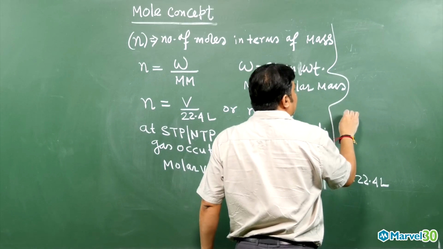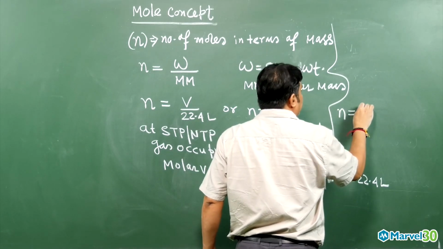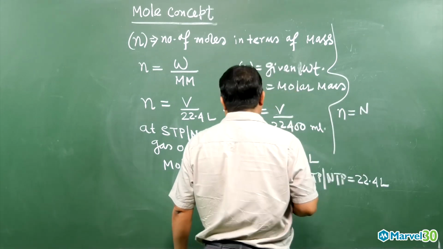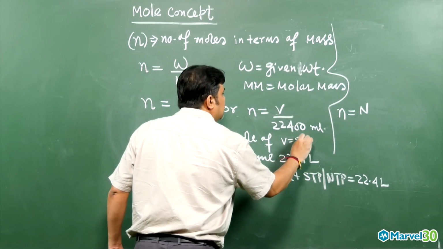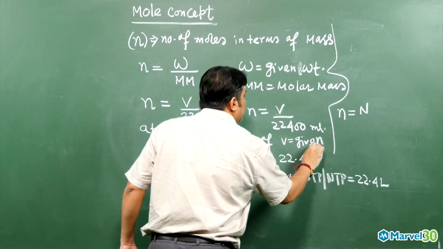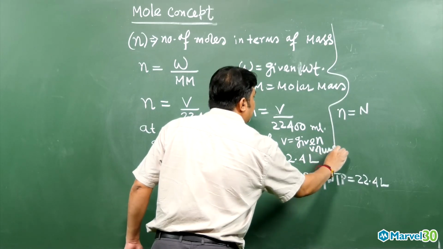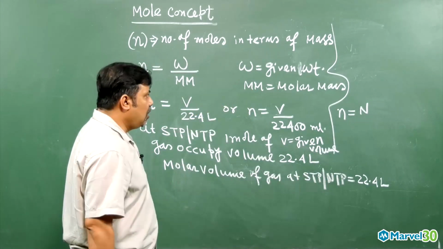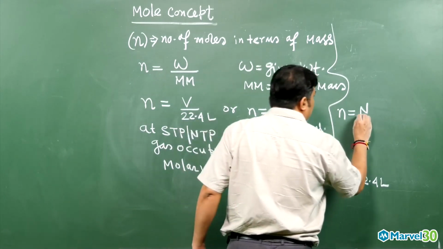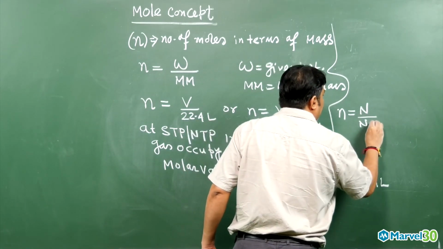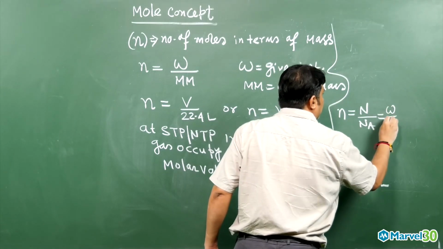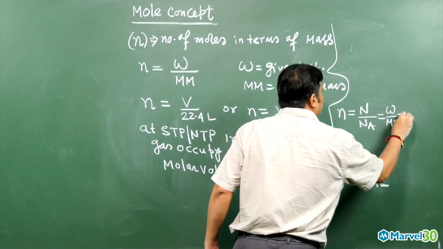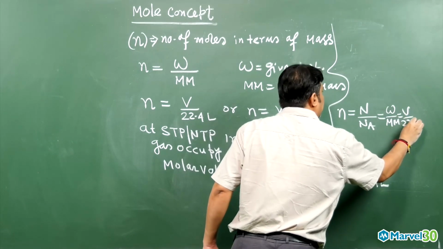What formulas? Here V is the given volume in the problem. The number of moles in terms of a number is given number divided by Avogadro number, in terms of weight it is given weight divided by molar mass, and in terms of volume it is given volume divided by 22.4 liter.